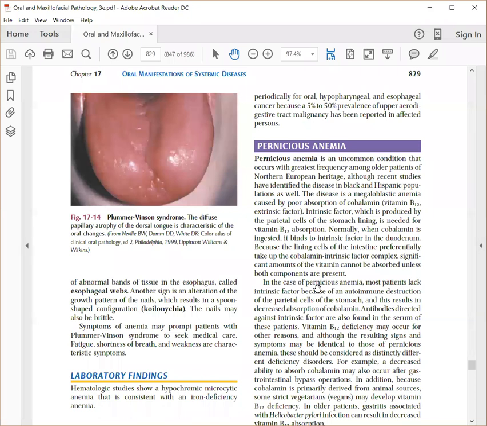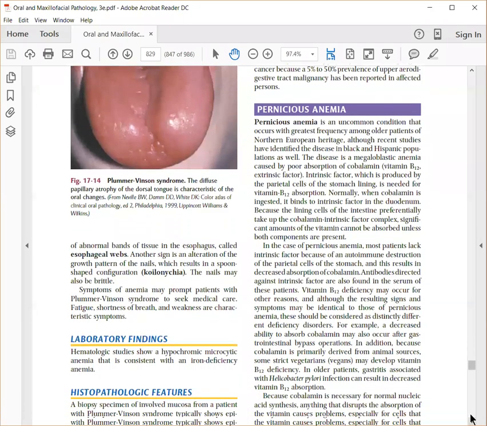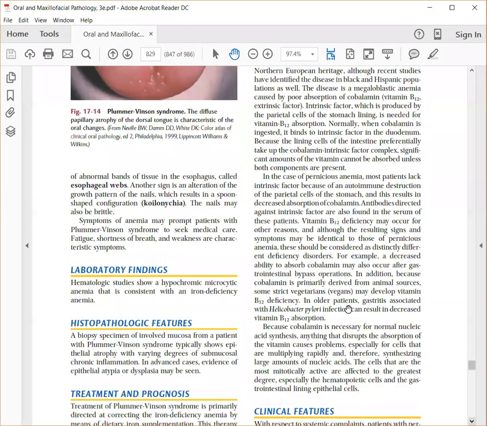If there is a defect in the intrinsic factor also, the vitamin B12 cannot function properly. So in most cases of pernicious anemia, the patient does not have the intrinsic factor due to an autoimmune disease. There is destruction of the cells of the stomach which leads to deficiency of this intrinsic factor. It can also happen when there is a Helicobacter pylori infection, which can also lead to defective vitamin B12 absorption.